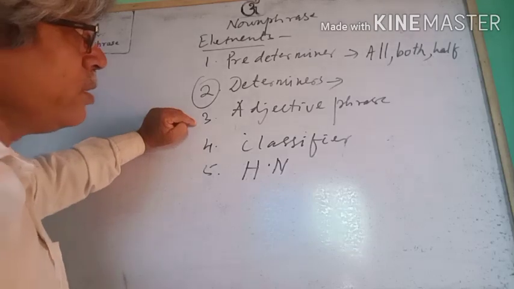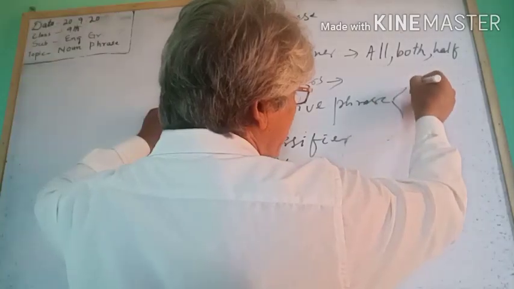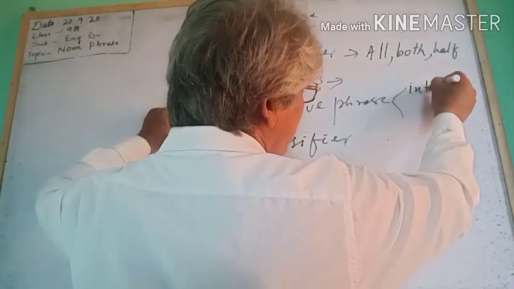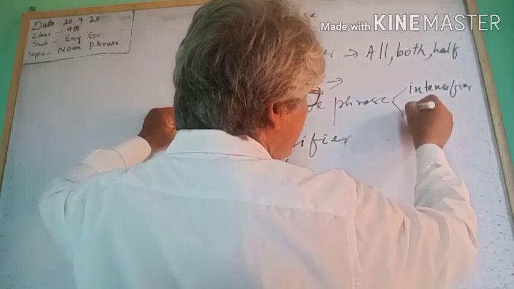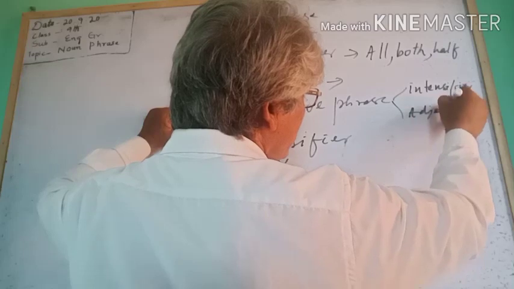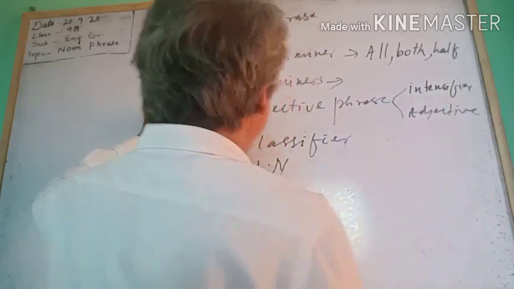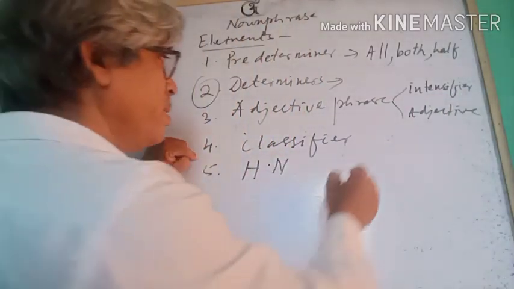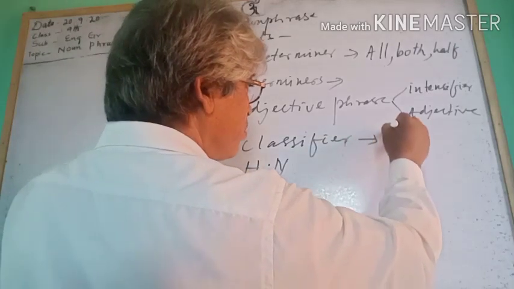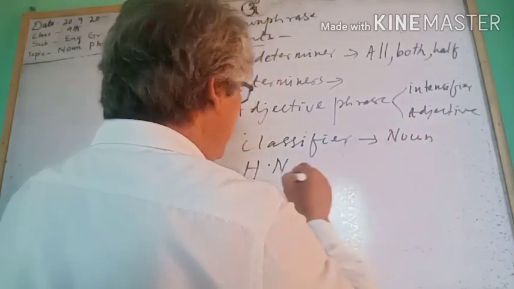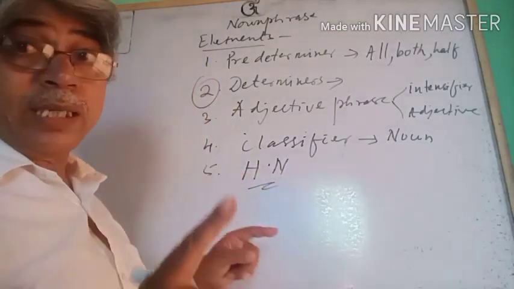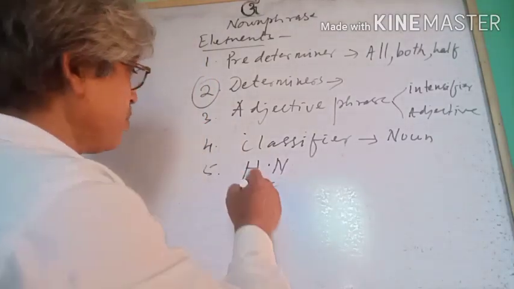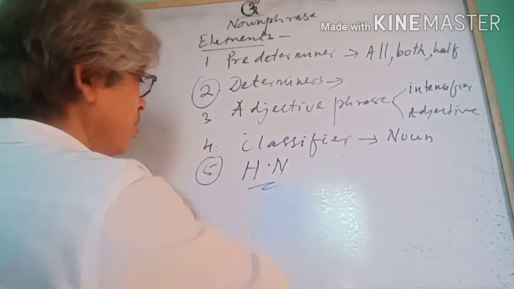Then adjective phrase, you know, intensifier and adjective. Then classifier, a noun, then head noun, another noun.